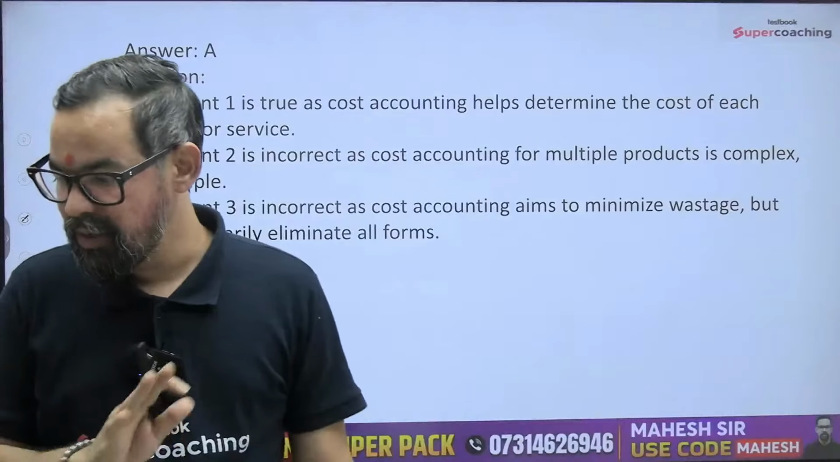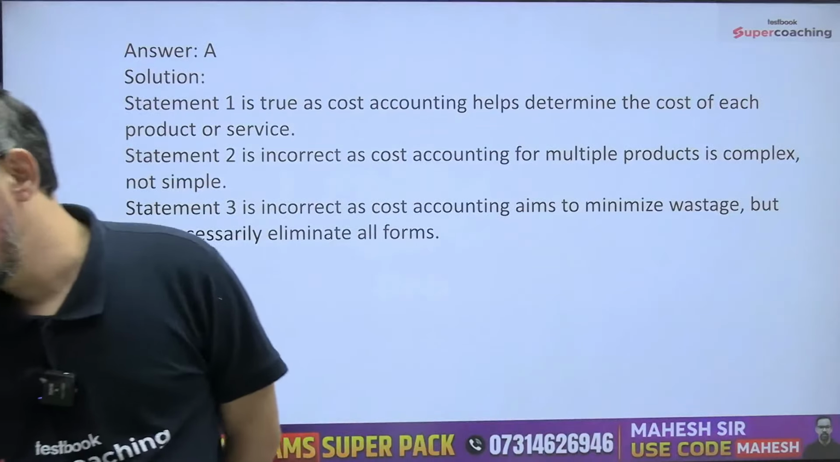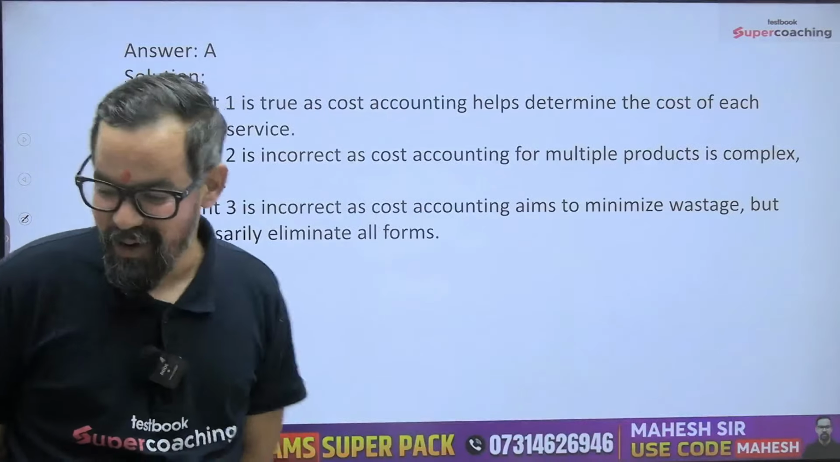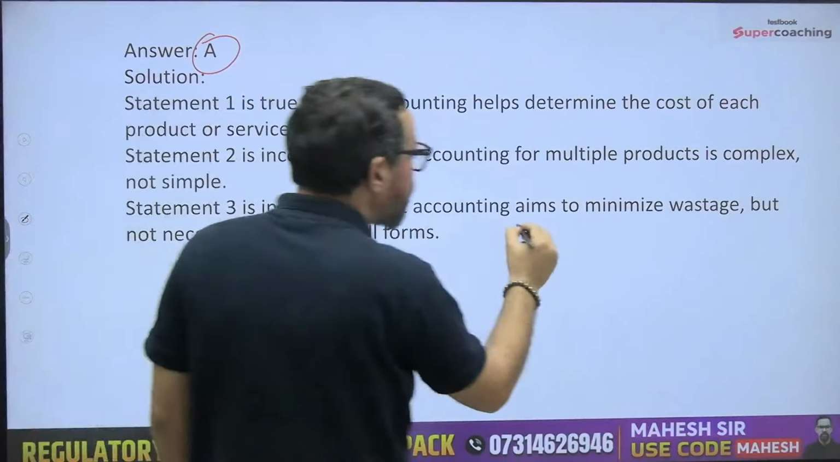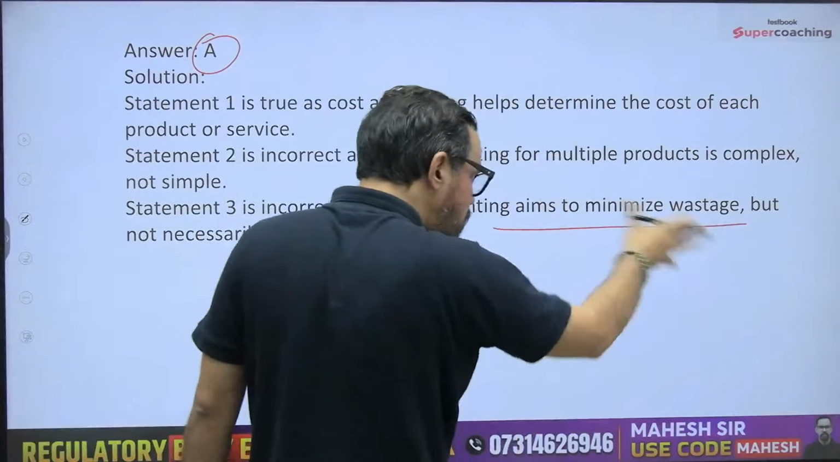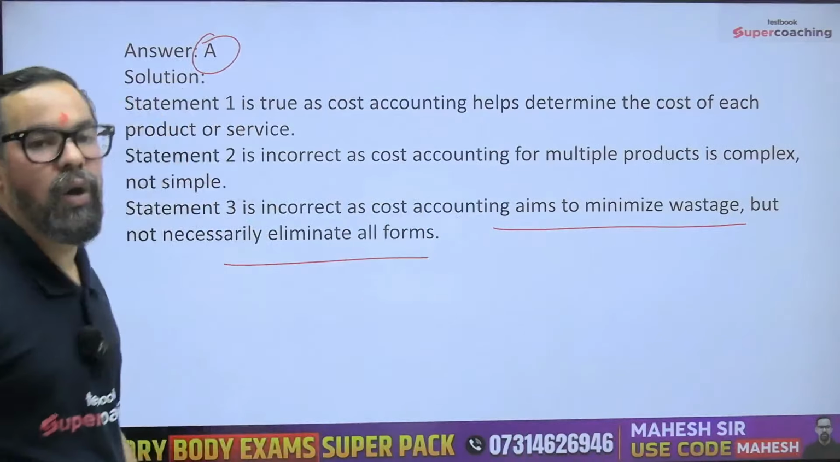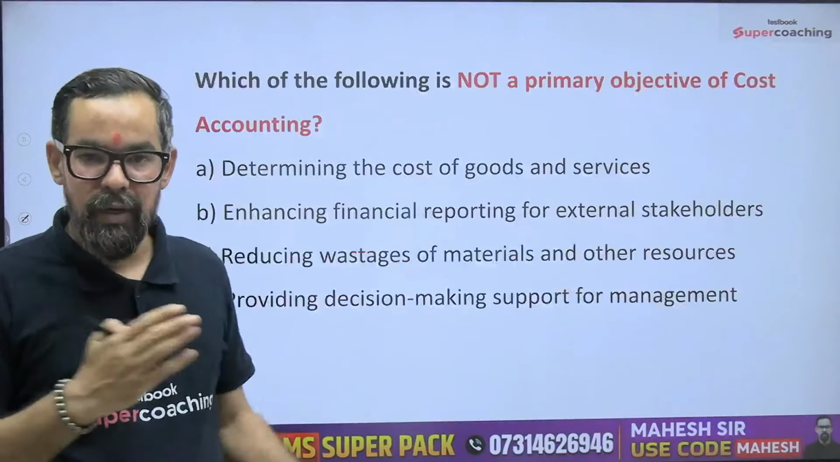Got it guys? Did everyone understand? Yes. So Ranjana is saying option C, and Siddharth sir is also saying C. You both are wrong here. So what will be the correct answer? This statement is incorrect, because cost accounting is aimed to minimize wastage. Not necessarily will it eliminate all the costs. So here you have to work on the fundamental parts and others.